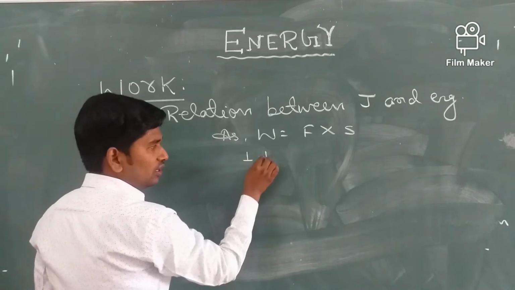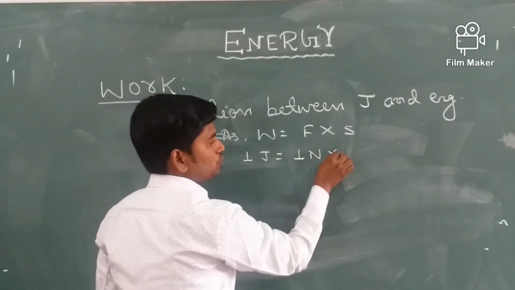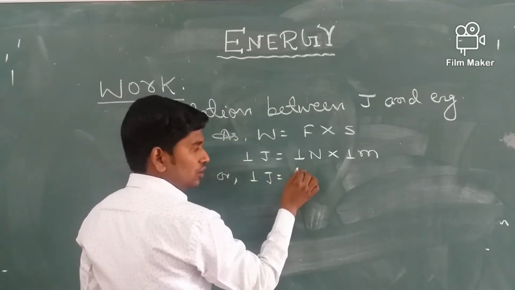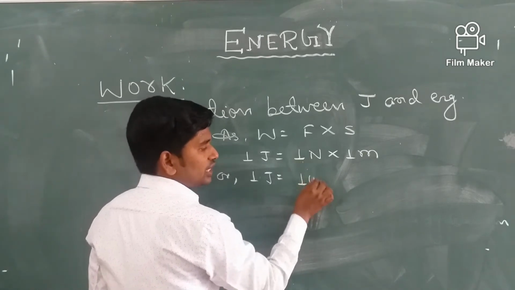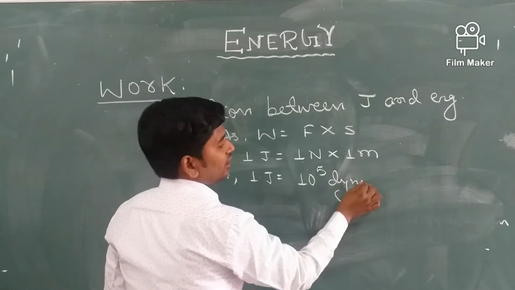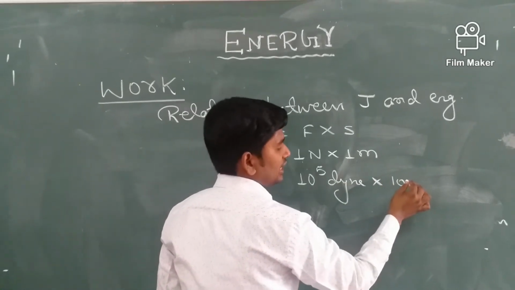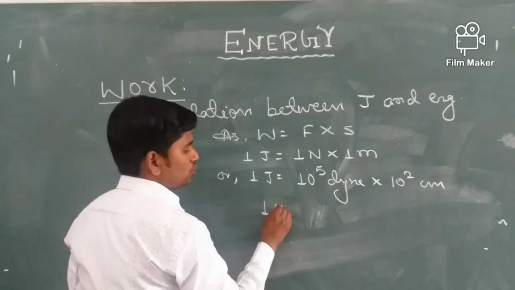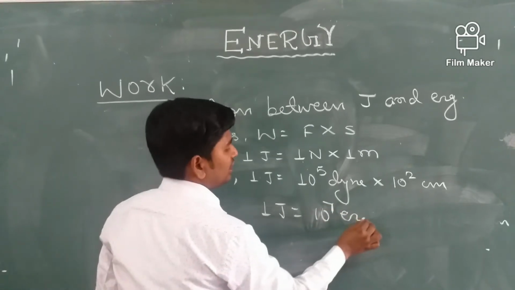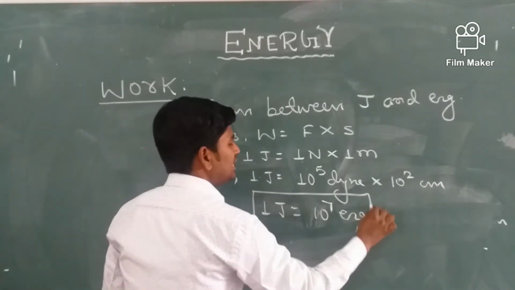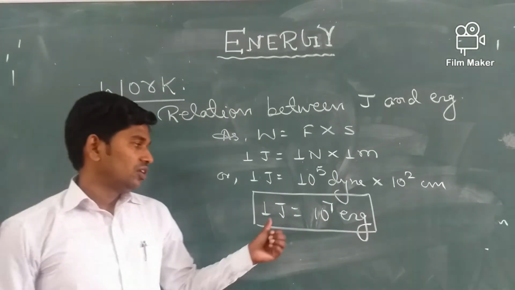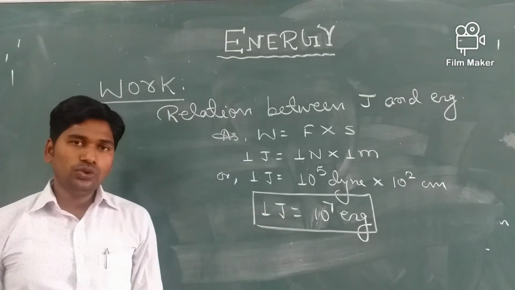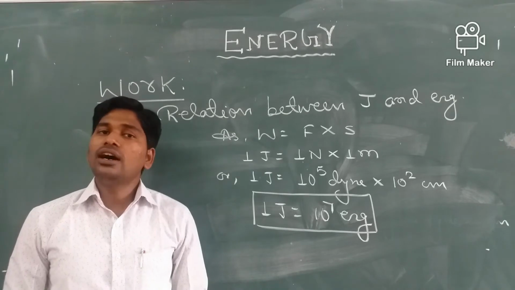So 1 joule equals to 1 Newton into 1 meter, or we can write 1 joule equals to, as you know, 1 Newton equals to 10 to the power 5 dyne into 1 meter is equals to 100 centimeter or 10 to the power 2 centimeter. So we can write 1 joule equals to 10 to the power 7 erg. So this is the relationship between CGS unit of work and SI unit of work. 1 joule equals to 10 to the power 7 erg.